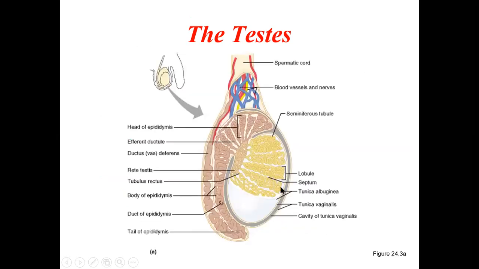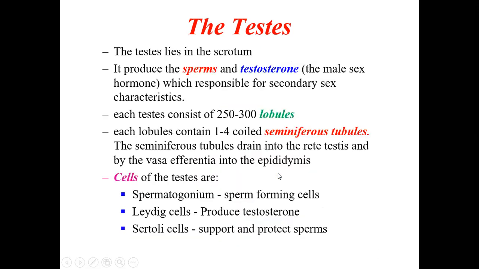Each testis consists of almost 200 to 300 lobules. If you see here, this is the cross section of the testis, and there are septums which divide the whole of the testis into 200 to 300 lobules. Between the two septums, this region is called a lobule. Approximately 250 lobules are there in each testis.